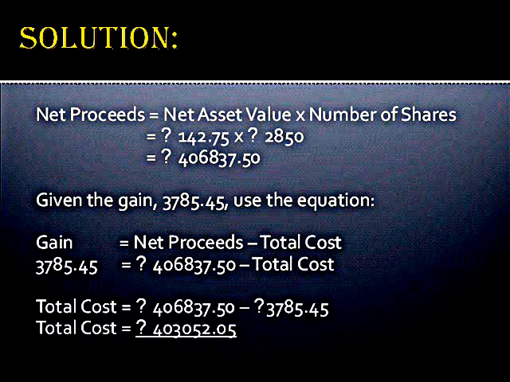And we are going to use transpose. So total cost is equal to 406,837.50 less 3,785.45. So the total cost is equal to 403,152.05.